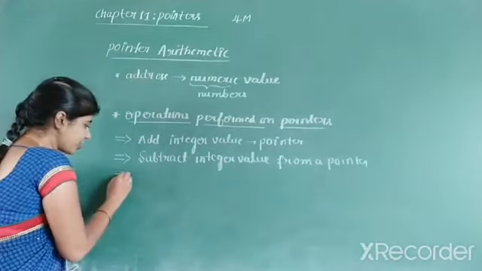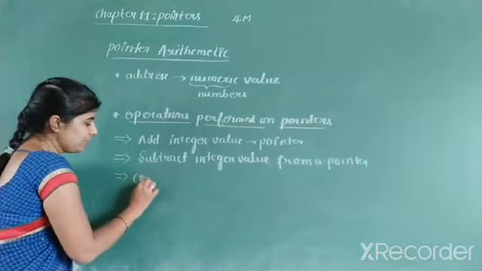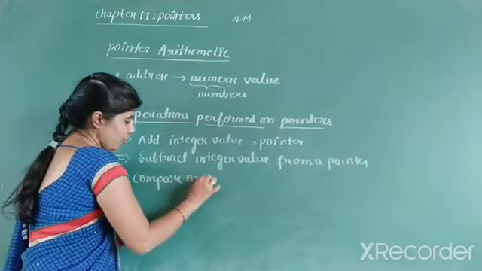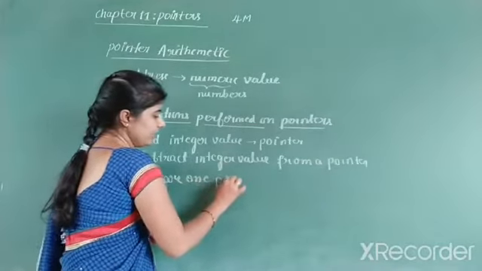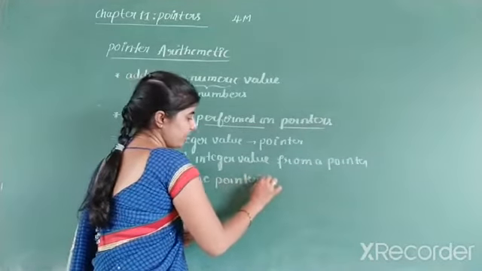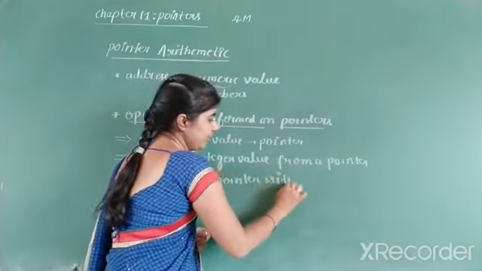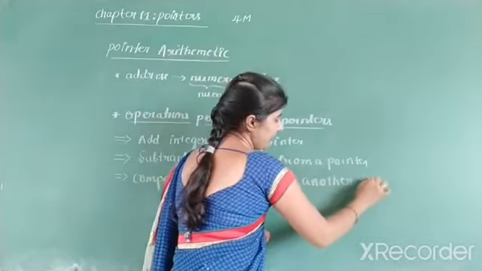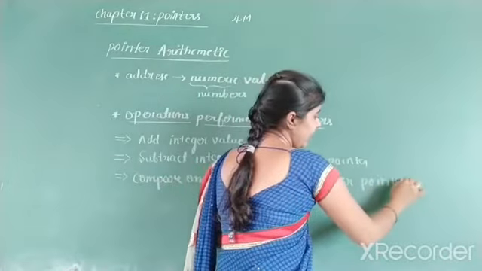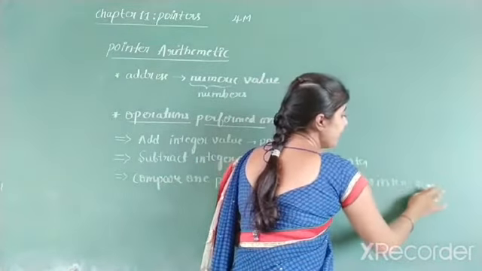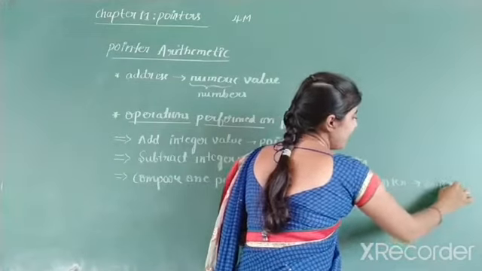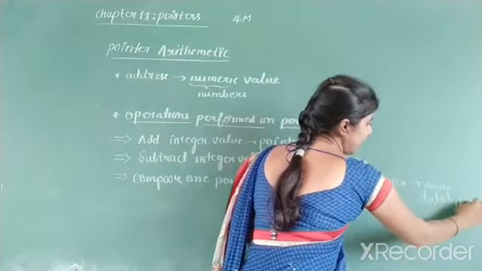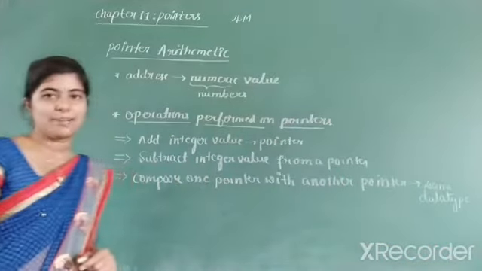And the third operation is that it is possible to compare one pointer with another pointer if they belong to the same data type, or if they refer to the same data type.